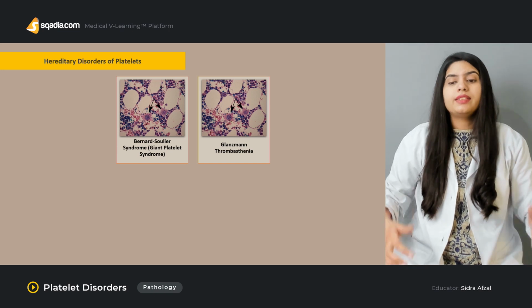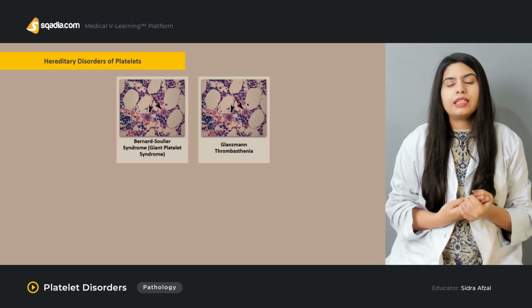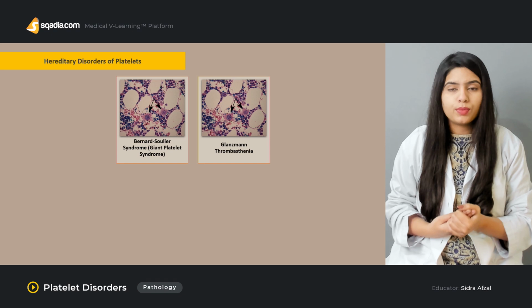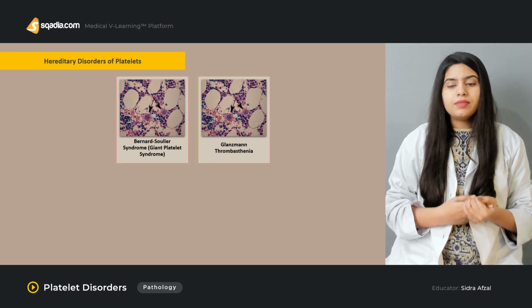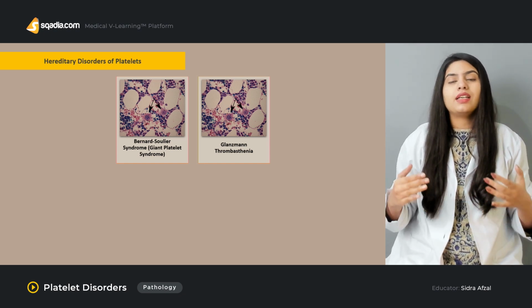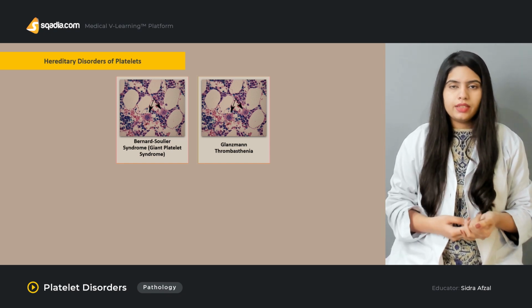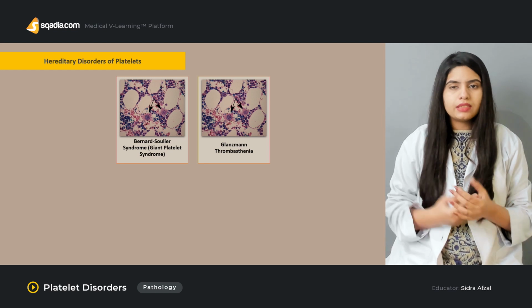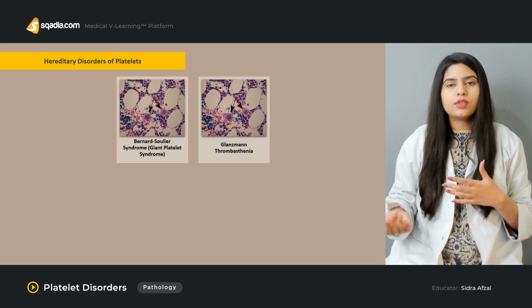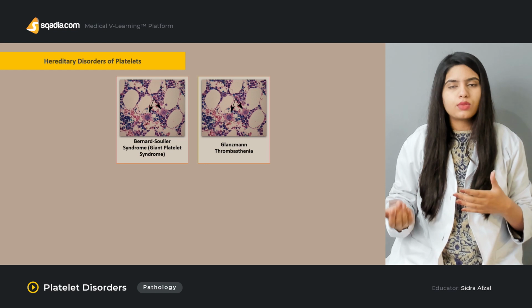Moreover, there is another hereditary disorder of the platelet known as Glanzmann thrombasthenia. It is also a qualitative plus quantitative platelet defect. The function of the platelet is affected, and the quantity of the platelet is also decreased.